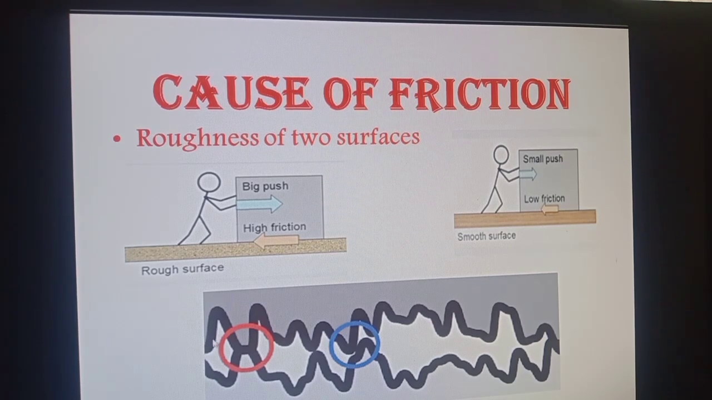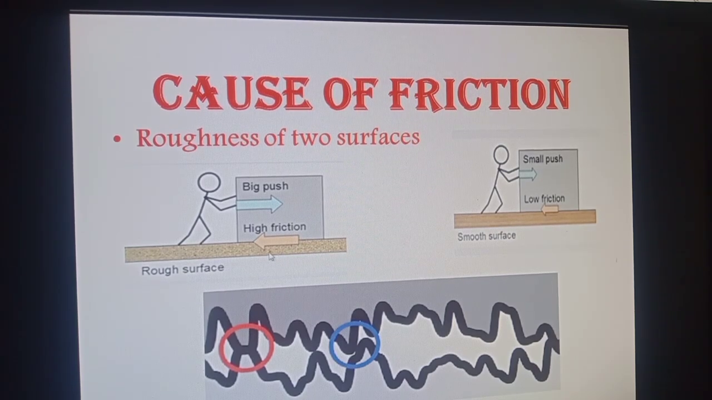Here is the portion where two surfaces are in contact. Due to roughness, elevations of one surface get interlocked with the depressions of the other. This is also known as cold welding. They are cold welded, and this roughness is the cause of friction. So when we push a body, this force opposes the motion of the body.